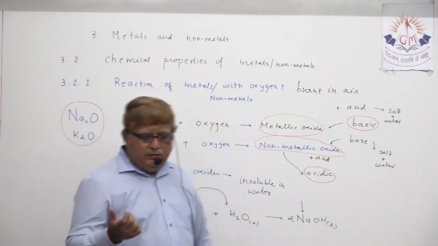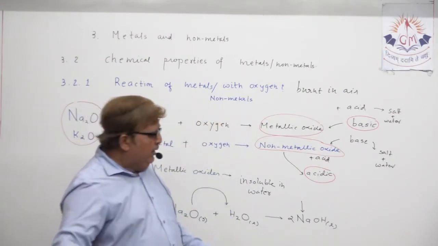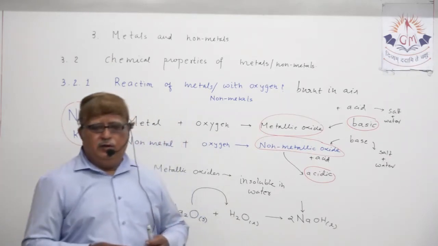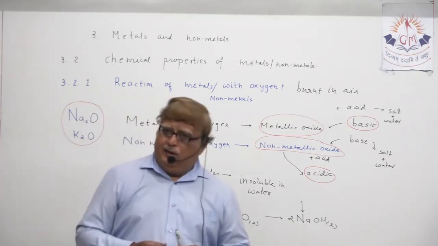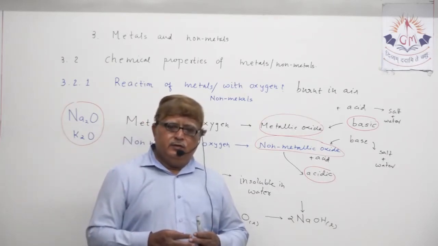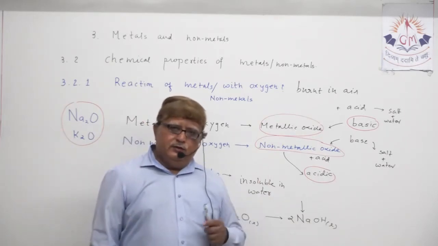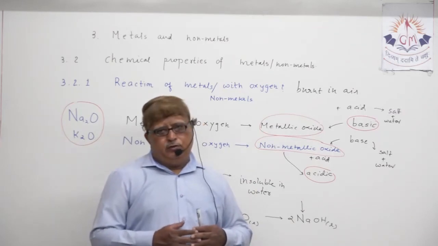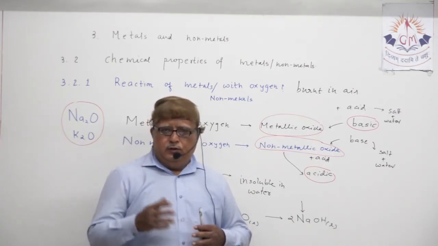Actually, this thing, that non-metallic oxides are acidic in nature, can also be proved. One way of proving it, you already studied in chapter 2, acid, base and salt.